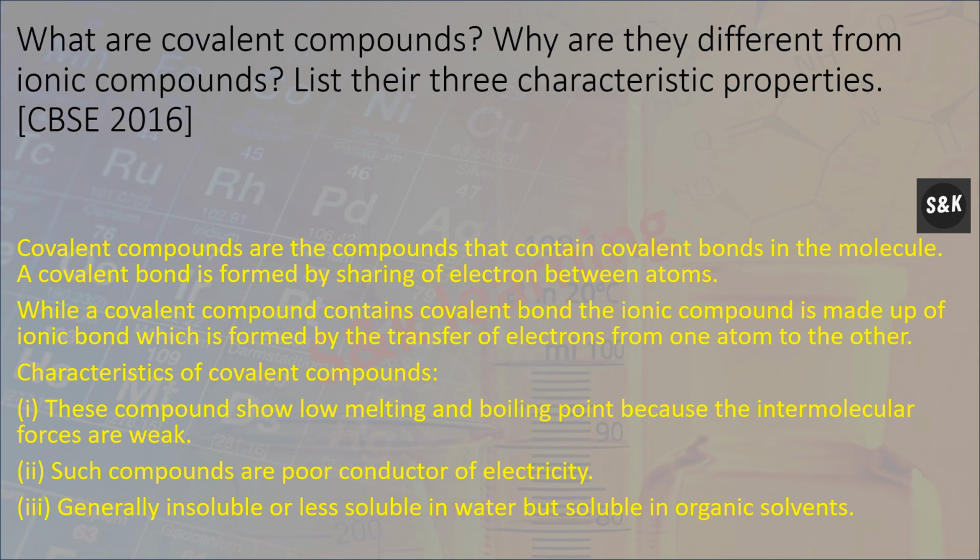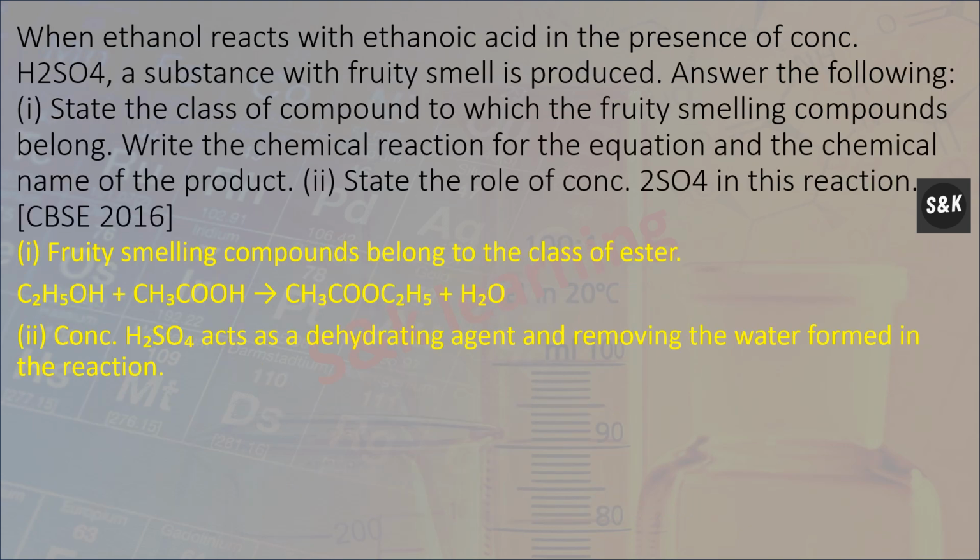What are covalent compounds? Why are they different from ionic compounds? Covalent compounds are compounds that contain covalent bonds in the molecule. A covalent bond is formed by sharing of electrons between atoms. While a covalent compound contains covalent bonds, an ionic compound is made up of ionic bonds, which are formed by the transfer of electrons from one atom to another. These compounds show low melting and boiling points because their intermolecular forces are weak. Such compounds are poor conductors of electricity, generally insoluble or less soluble in water but soluble in organic solvents.